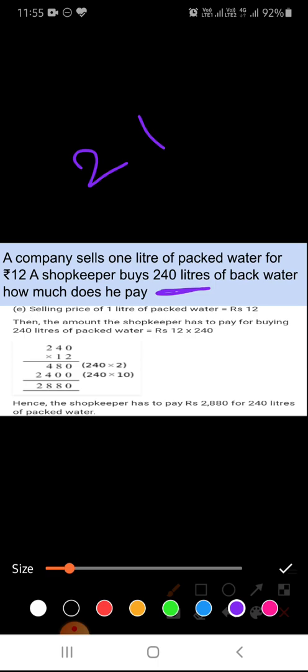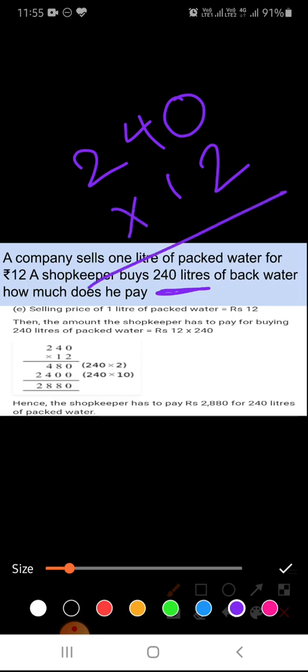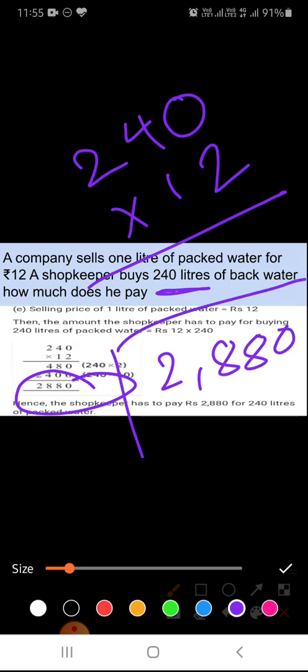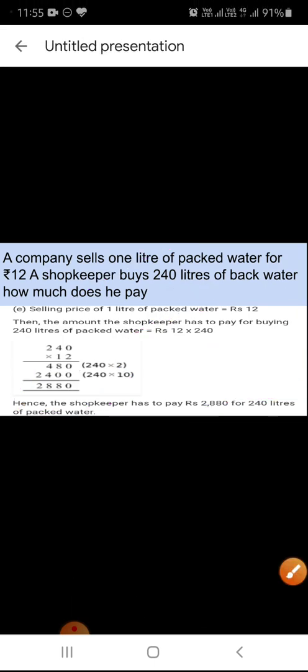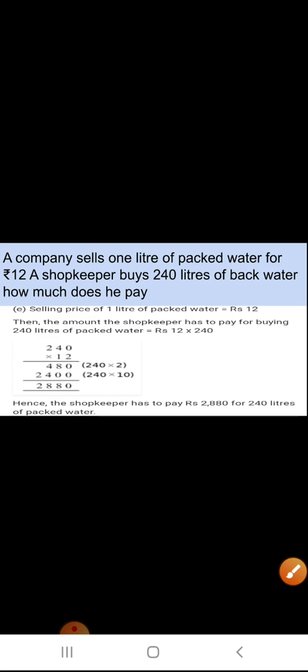As you know, we have to find for 240 liters, and the cost of 1 liter is rupees 12. So we will multiply these and we'll get the answer 2880. Is it clear?